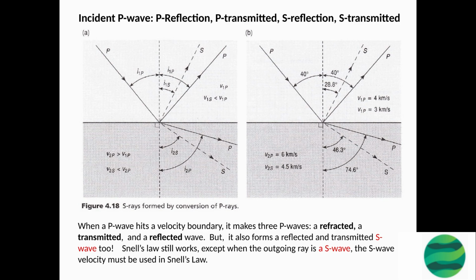However, when the outgoing ray is an S wave, the S wave velocity must be used in Snell's law instead of P wave velocity. This is because S waves travel at different velocities than P waves, and the law applies to both types of waves. This understanding of wave propagation helps to better understand and interpret seismic data, and is crucial in the study of the Earth's interior structure and composition.